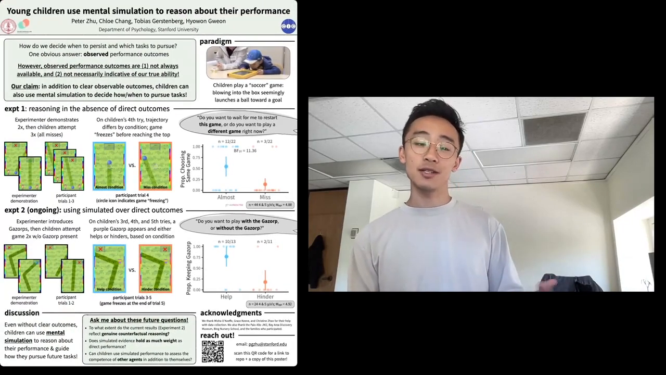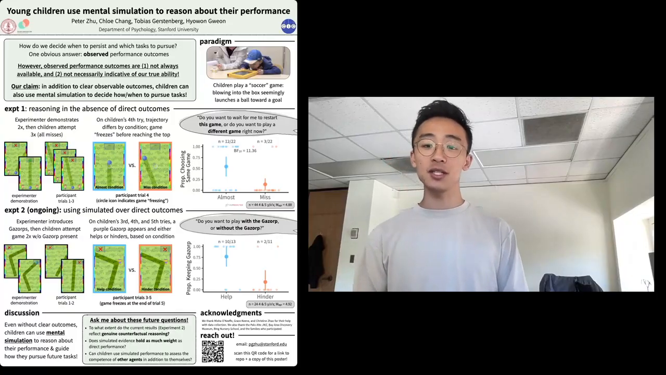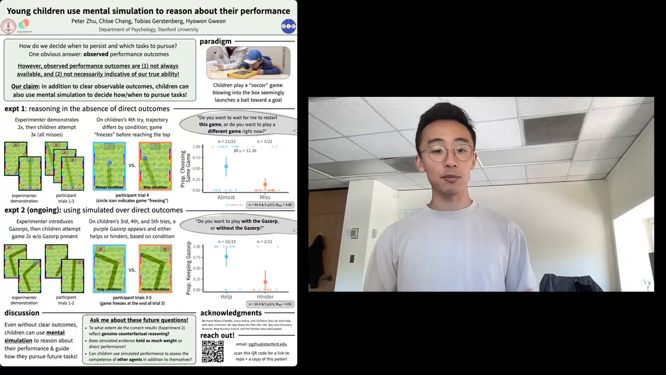We take these results to suggest that children can use mental simulation to reason about their performance and guide decisions about how to pursue future tasks.